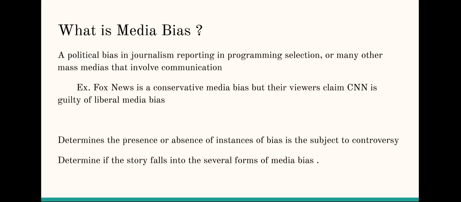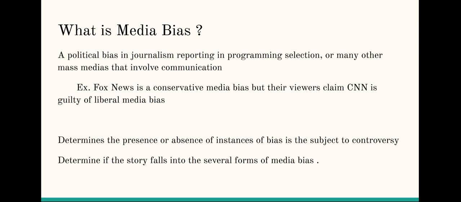What is media bias? Media bias is a political bias in journalism reporting and programming selection, or many other mass media that involve communication. It's basically how many events and stories are reported and how they are covered, based on who is communicating this event and how they perceive it.